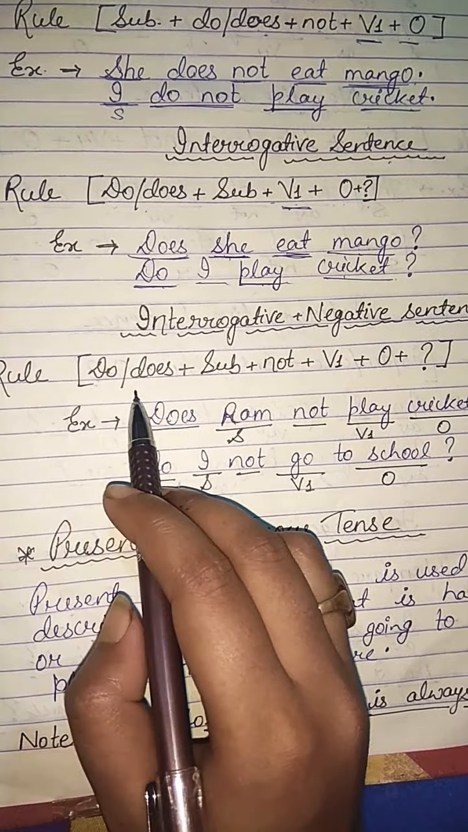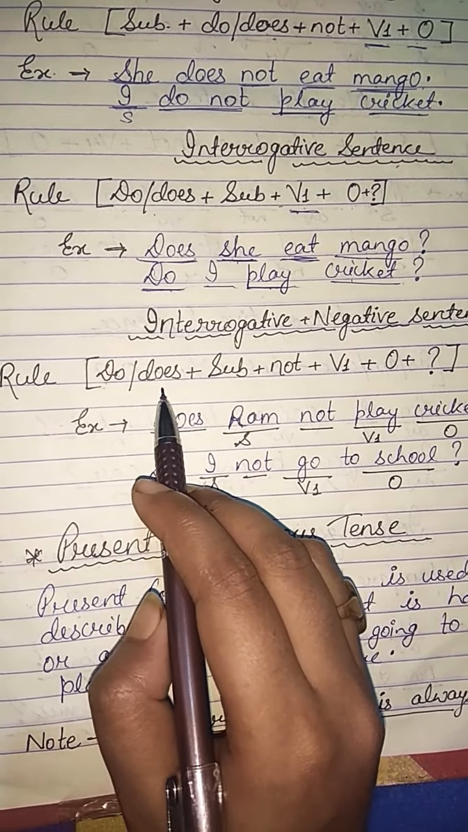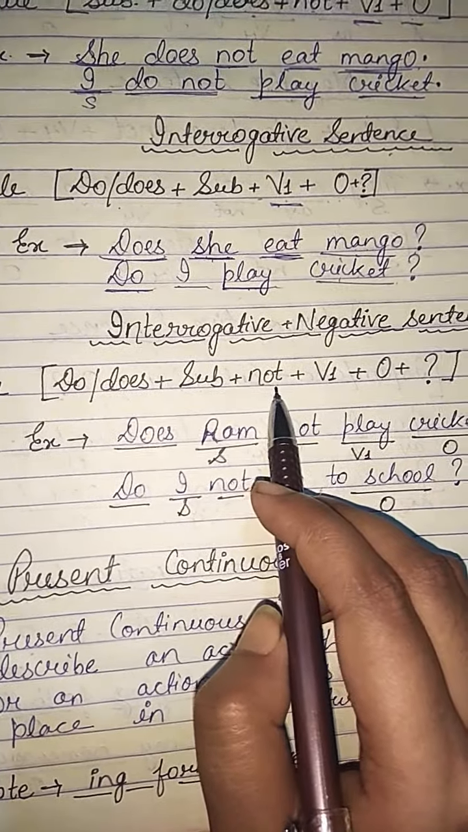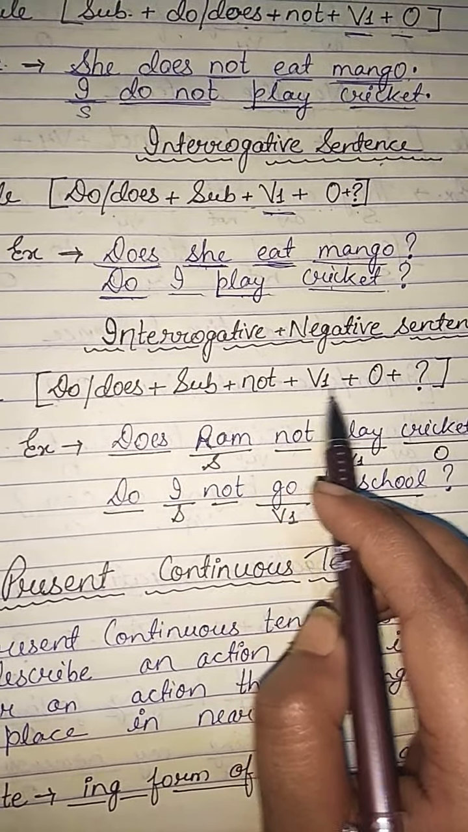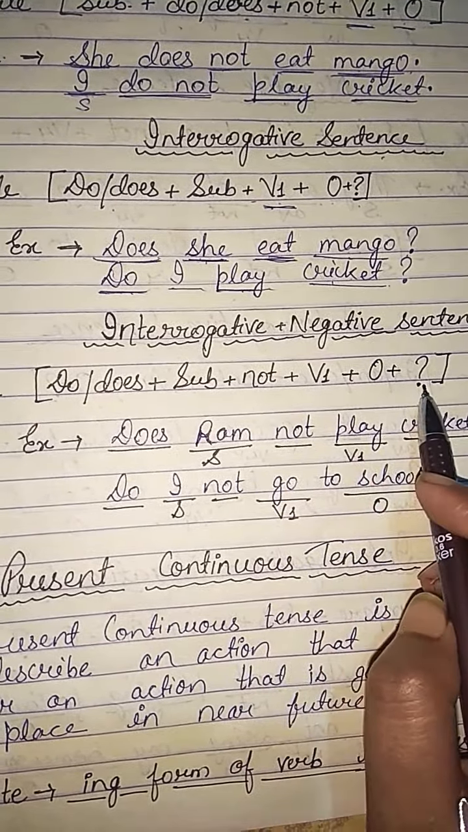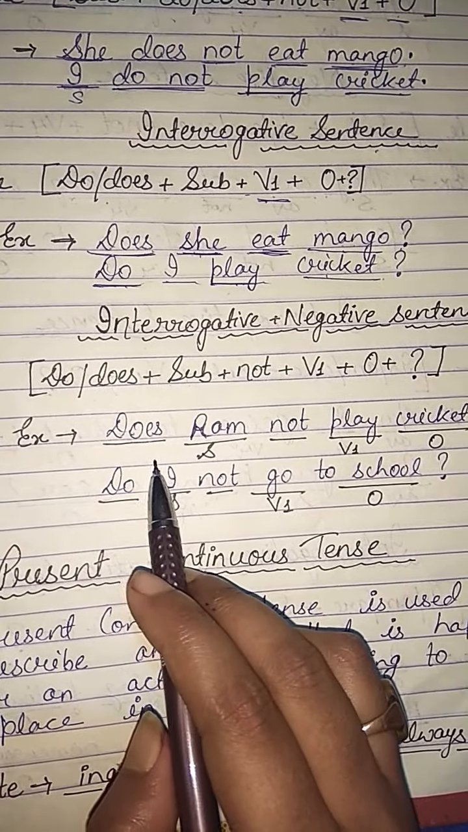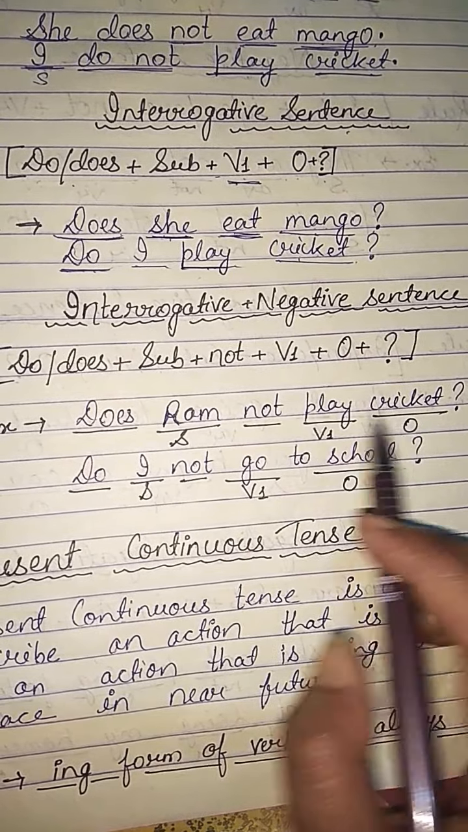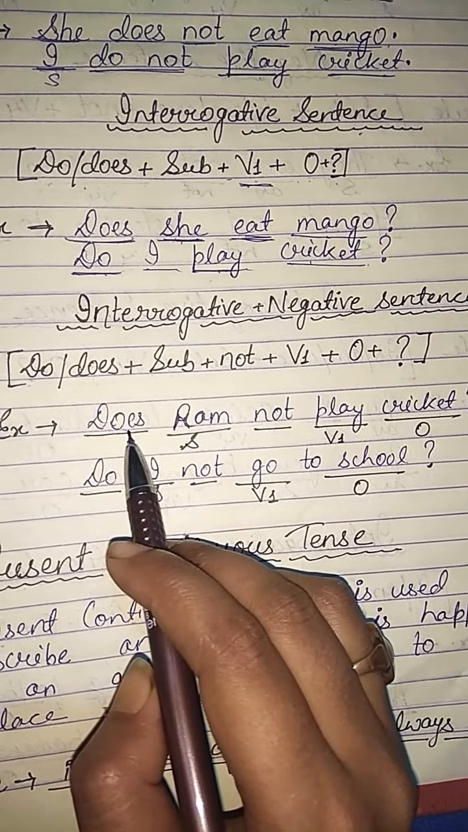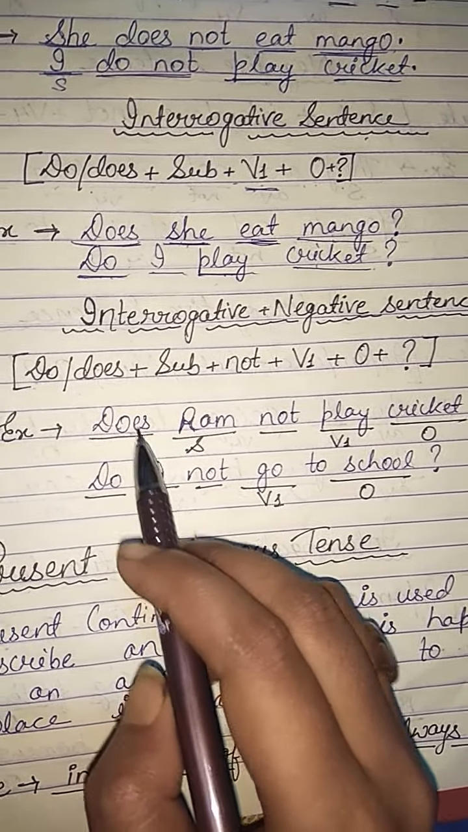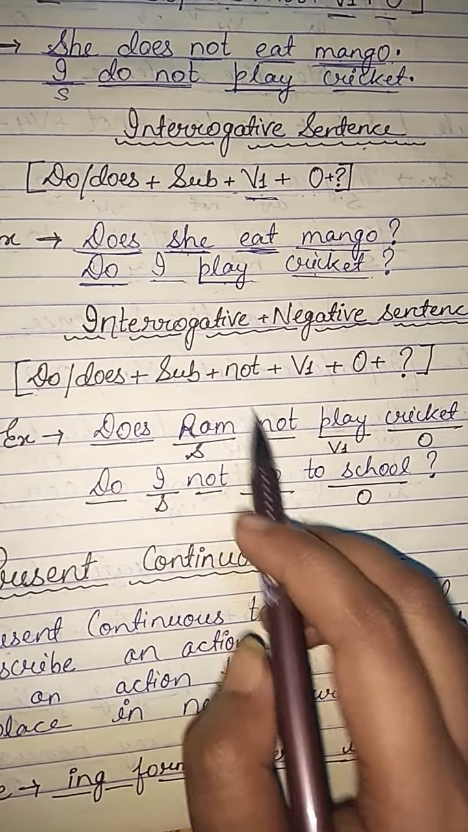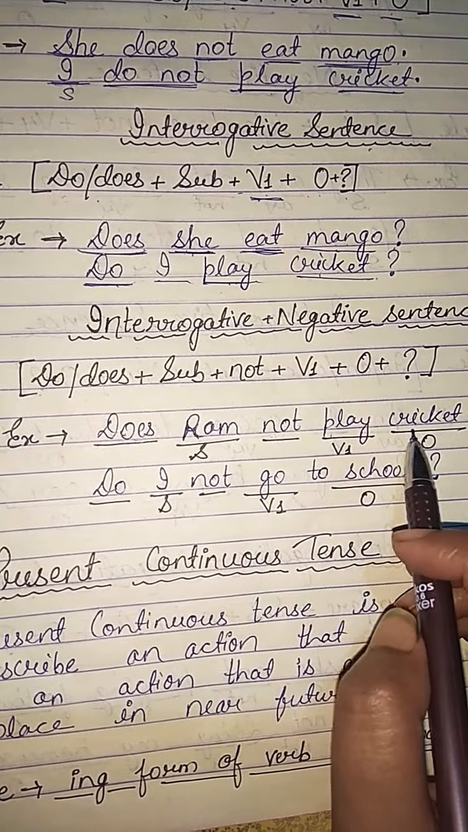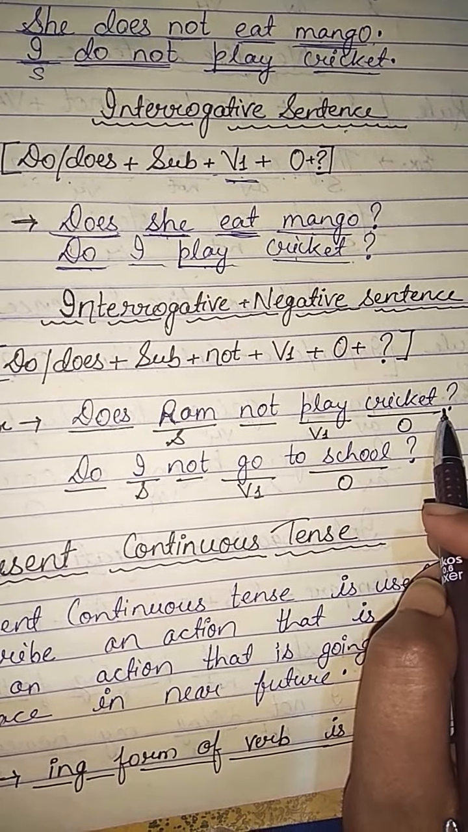And the rule is do, does, plus subject, plus not, plus first form of verb, plus object, and then question mark. For example, does Ram not play cricket? Does, because Ram is here and we use does with Ram as we have mentioned before. Not, first form of verb play, object cricket, and then question mark.